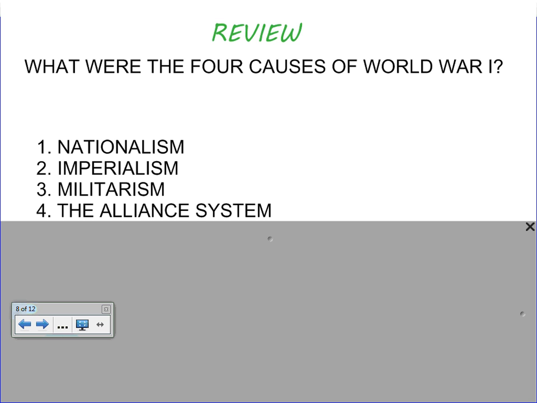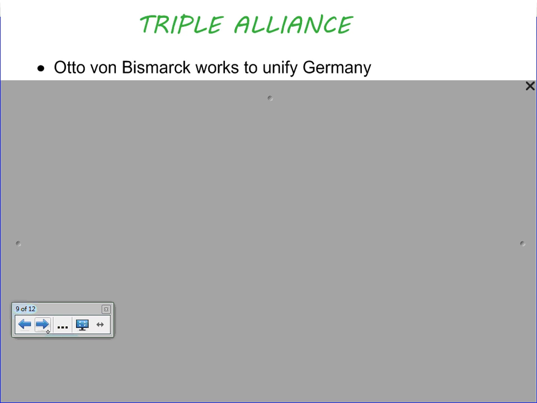Let's look at the two major alliances and the people that made up those alliances for the Great War, or World War I. The first one we're going to talk about is the Triple Alliance. As you learned from Causes of World War I, Part A, the Triple Alliance was made up of Germany, Austria-Hungary, and Italy. First person we're going to talk about from your key terms was Otto von Bismarck.